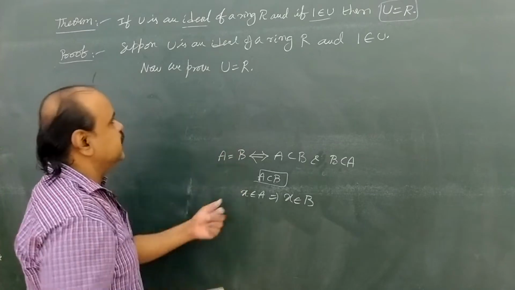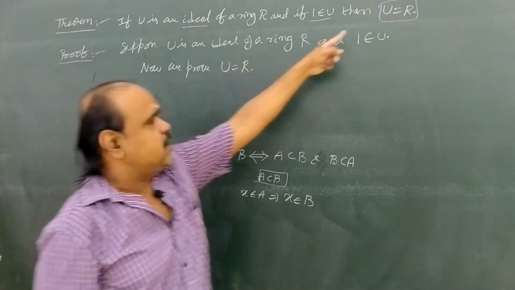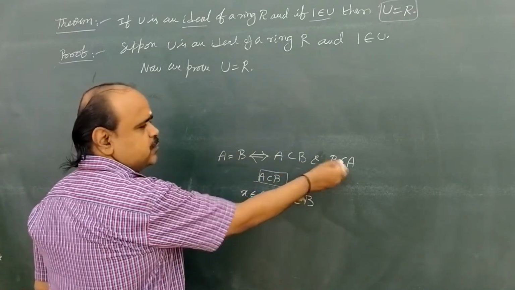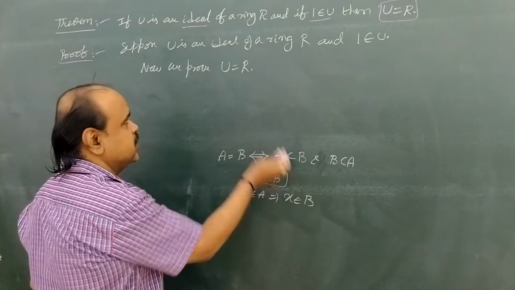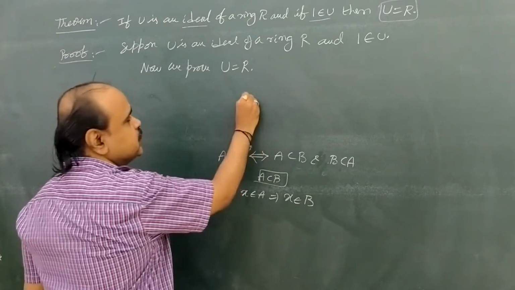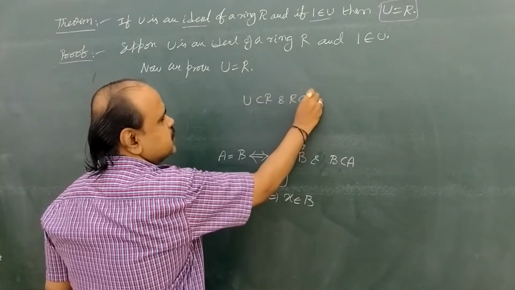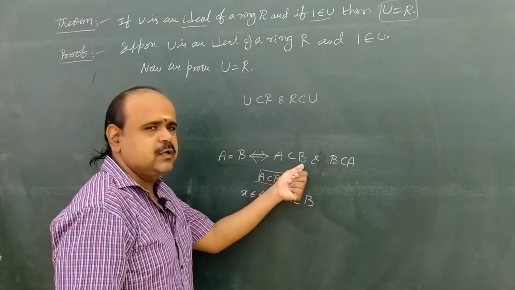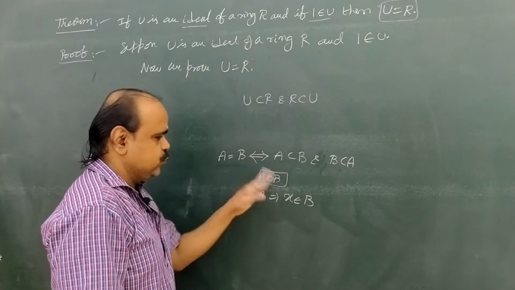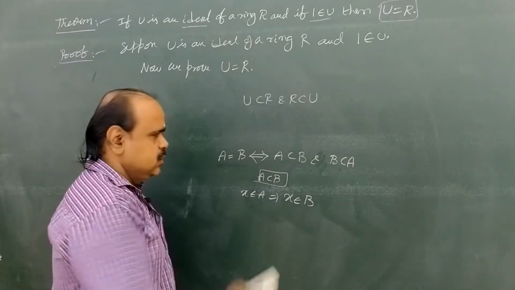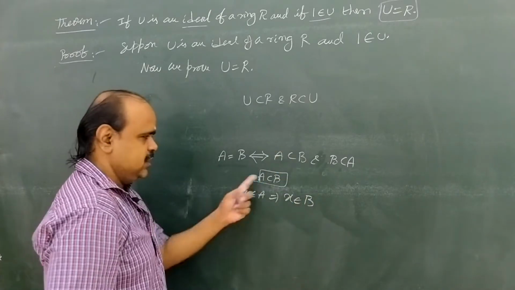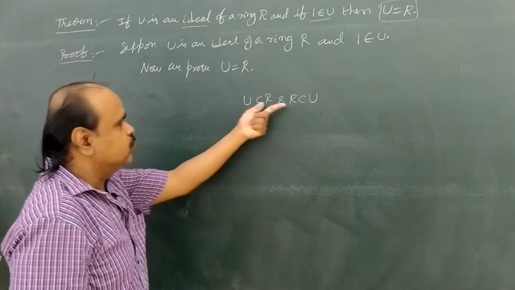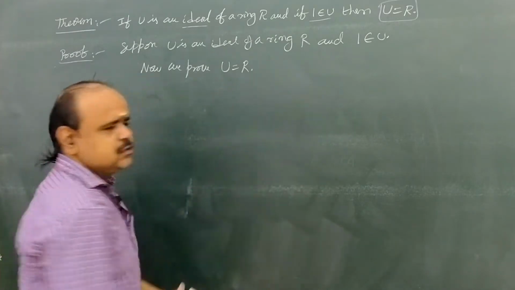Here also, in like manner, we have to prove U equal to capital R. A equal to B means A subset B and B subset A. In the similar manner, for U equal to R, what are we going to prove? U subset R and R subset U. How can we prove A subset B? If we take an element X in A and prove that the same element belongs to capital B, then A is a subset of B. So to prove U equal to R, we are going to prove both: U subset R and R subset U.